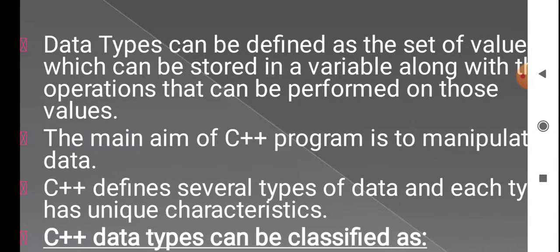The main aim of a C++ program is to manipulate the data. Manipulating the data means we change the data. We can change the data in the C++ program. C++ defines several data types and each type of data has unique characteristics. Is it right? All C++ programs will not be of the same data type. Some C++ programs will be of different data types and some others of other data types, so all of them will have separate unique characteristics.